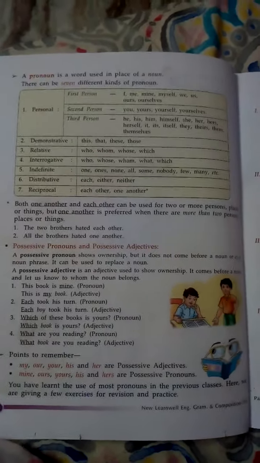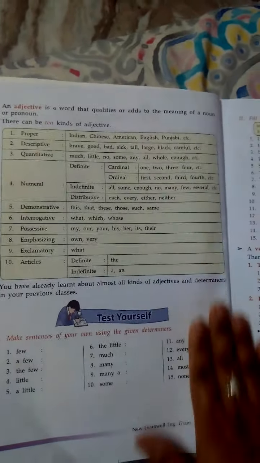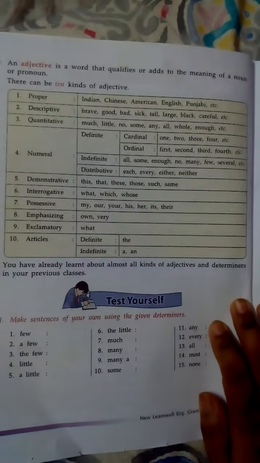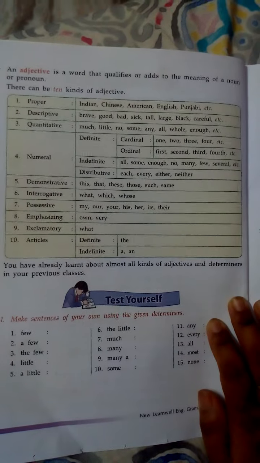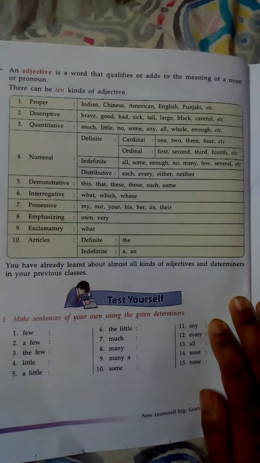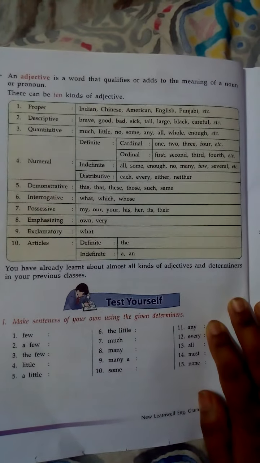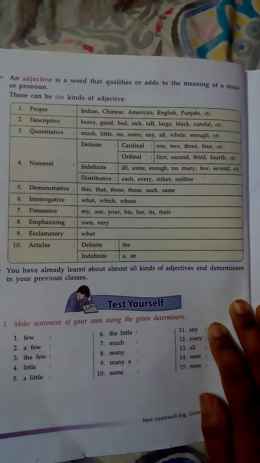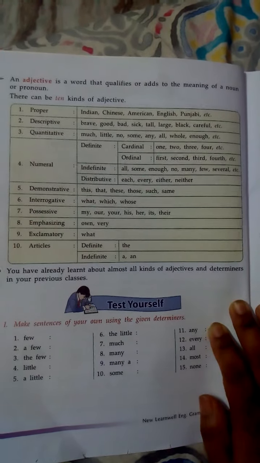Now we will come to know about adjectives, and there are 10 kinds of adjective. Adjective is a word that qualifies or adds to the meaning of a noun. As I've told you, adjective describes a noun. For example, the flower is beautiful. Flower is a noun, and beautiful describes the flower.